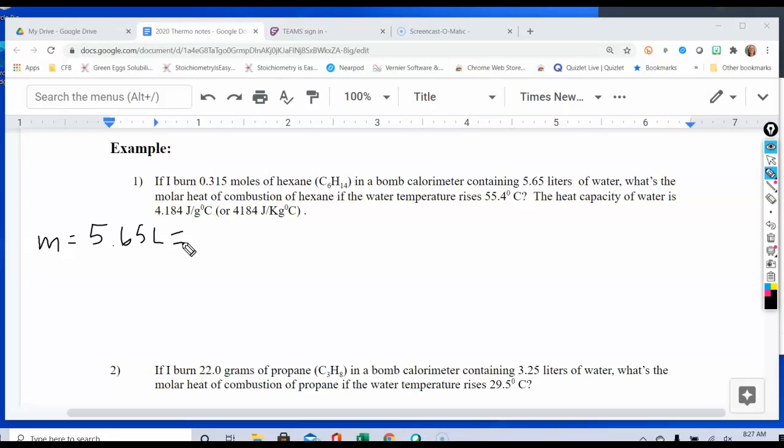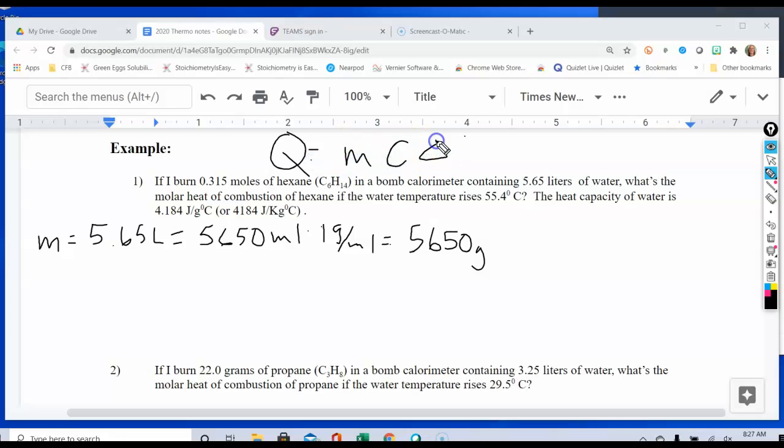So we can also convert that to milliliters, so 5,650 milliliters, which is important because then I can multiply that by density, which is 1 gram per milliliter, which is going to end up giving me 5,650 grams. So yay for that. We've got our mass. Remember, our equation is Q is equal to mc delta T. Okay, so our next thing that we want to be able to use is the C, or the specific heat